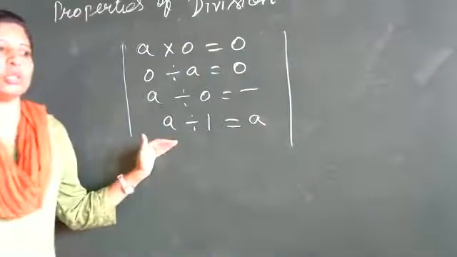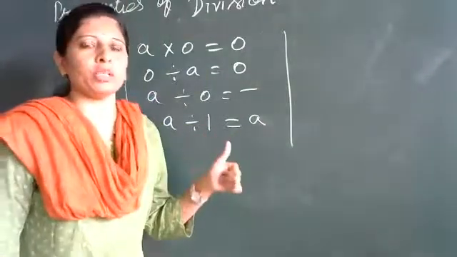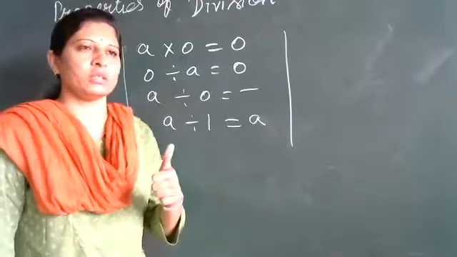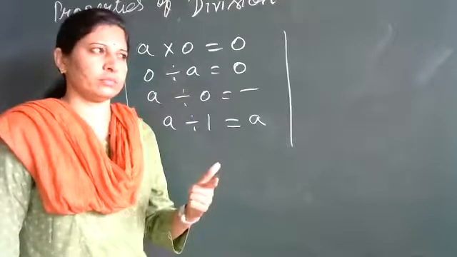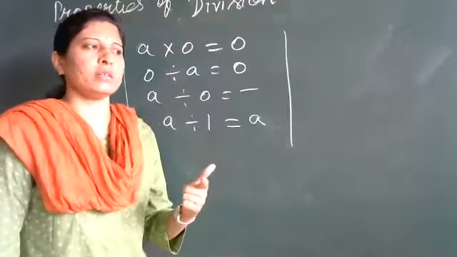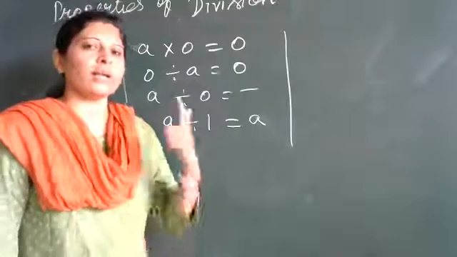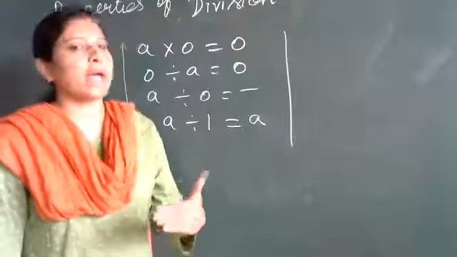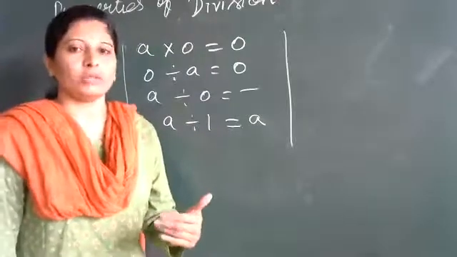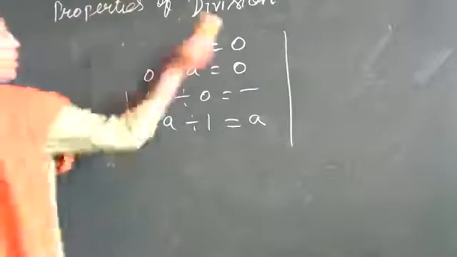So all understood about the properties? Yes, ma'am. Okay, so tell me which properties you saw. First property is closure. Second property is commutative, associative, zero and identity. Okay, so these are the properties. Any doubt in properties? Okay.